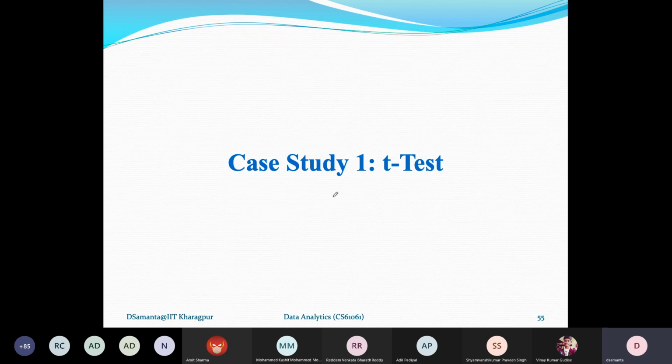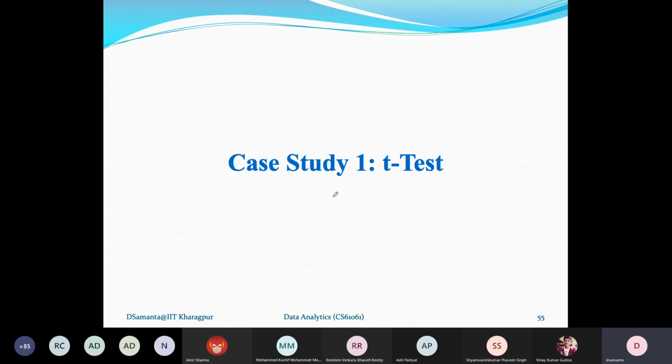Now here, let us first discuss one by one different case studies related to the different tests. So let us first start with a t-test. I'll tell you one example and how to solve it. The 5 steps I have already told you. In order to perform hypothesis testing for a particular case that is given to you, you have to follow the 5 steps one by one.